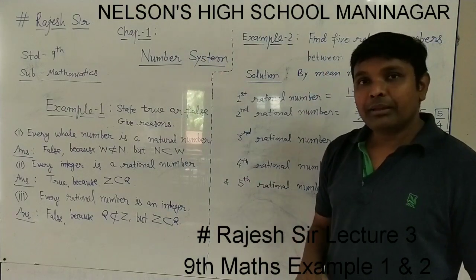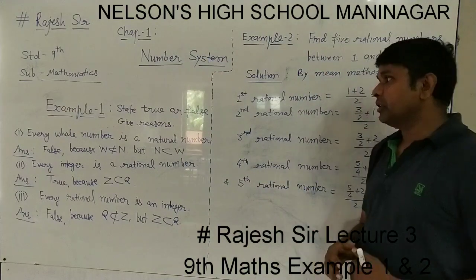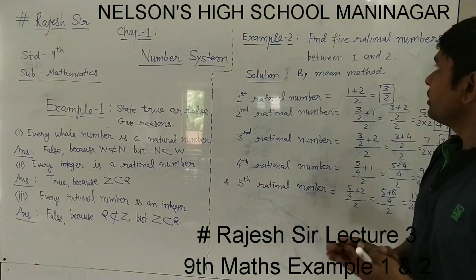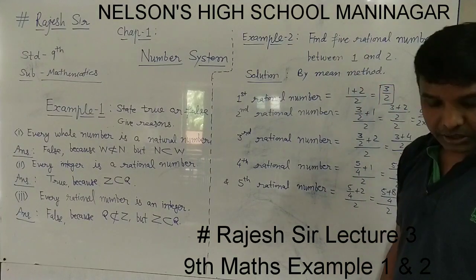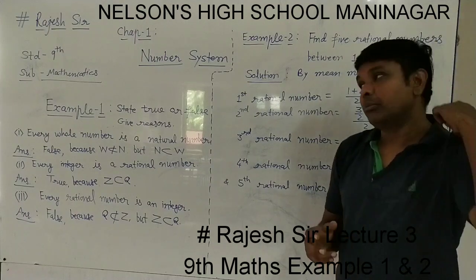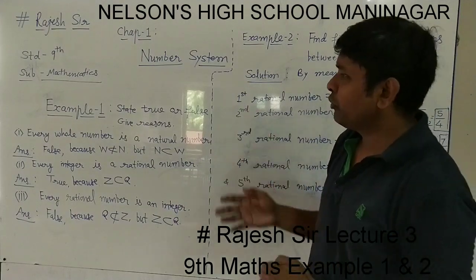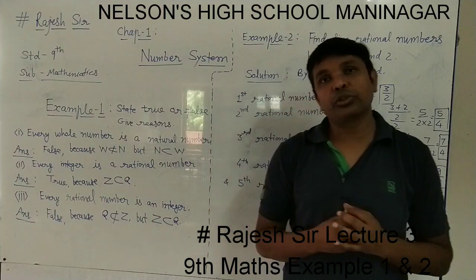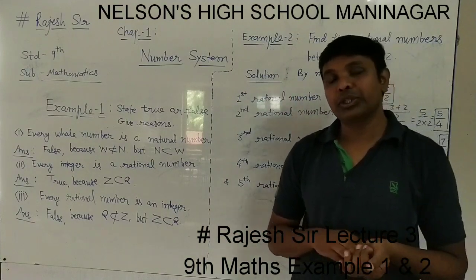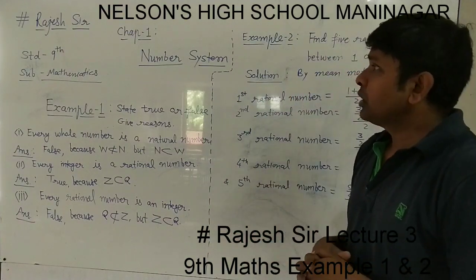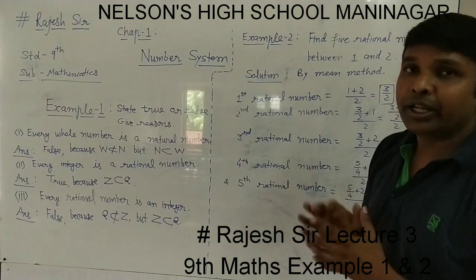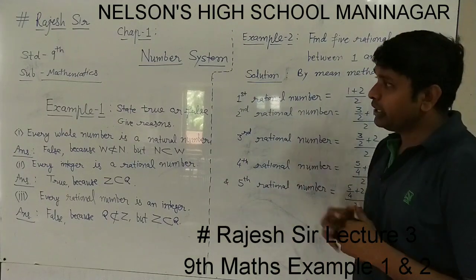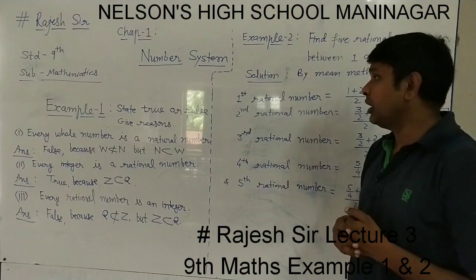As we solved exercise 1.1 last time, we found the rational numbers between two given numbers and answered the true or false questions with reasons. Examples 1 and 2, which come before exercise 1.1, were left, so we will include them in this lecture now.